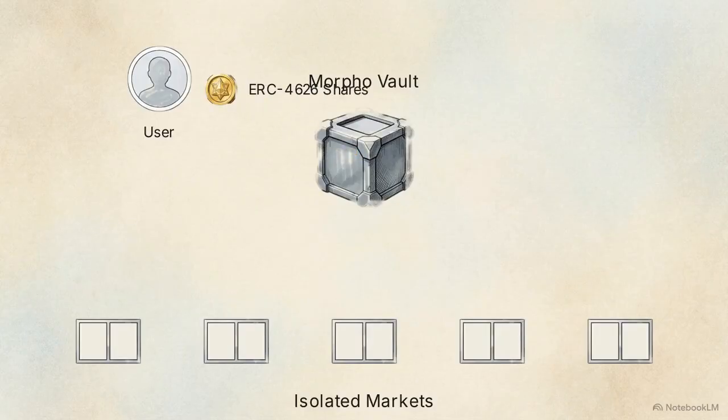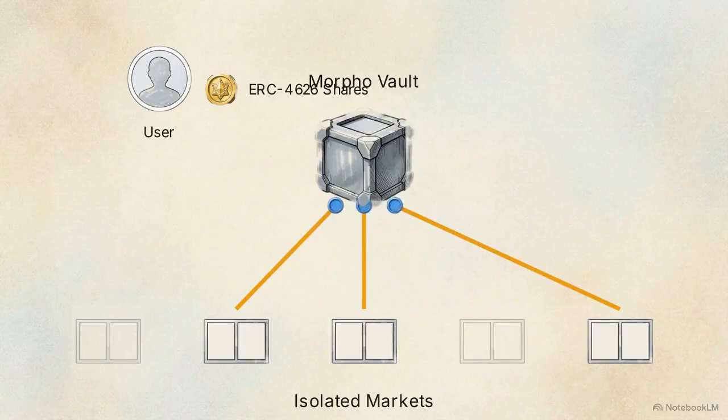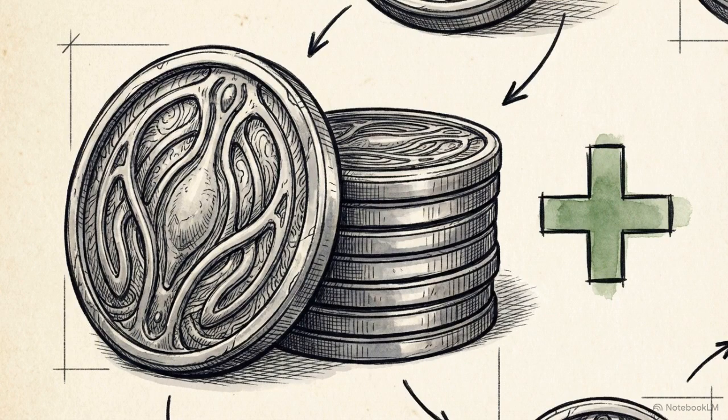These ERC4626 tokens mathematically represent exact proportional ownership of the vault's capital. Then, the curator's automated strategy takes over, strictly allocating pooled assets only to specific, isolated Morpho markets defined by the risk parameters. Yield is generated organically.